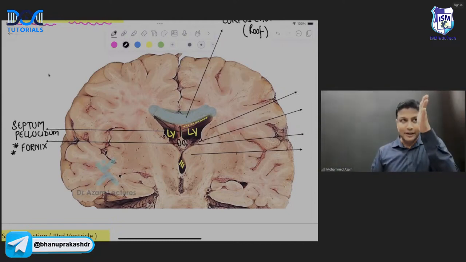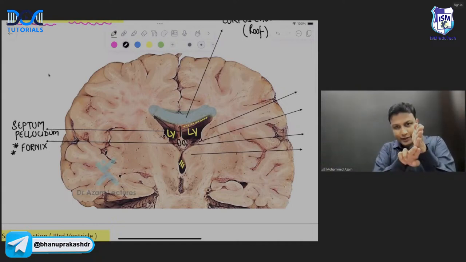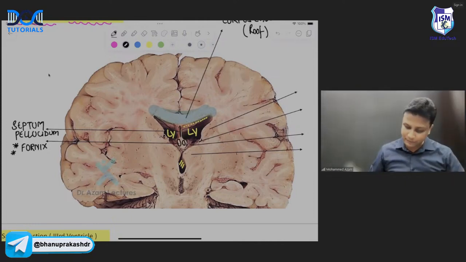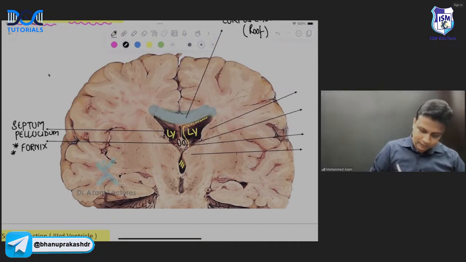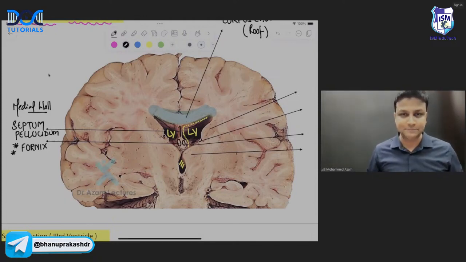For example, if my hand here is the septum pellucidum, on either side you have the lateral ventricle, and the lower border of the septum pellucidum will be attached to the two fornices like this. Both the fornices come here like this, and the lower border is attached. These two, the septum pellucidum and the fornix, form the medial wall of the lateral ventricle, sir. So the septum pellucidum and the fornix together form the medial wall of the lateral ventricle. Perfectly done.